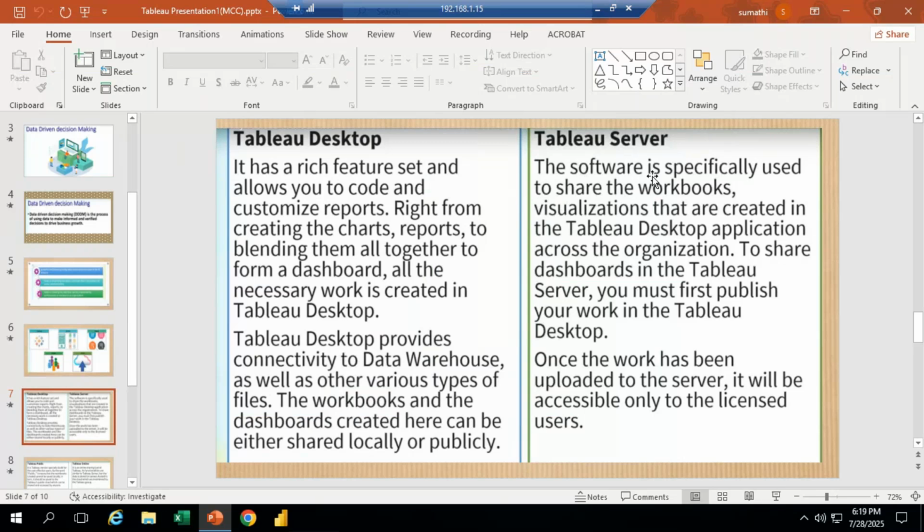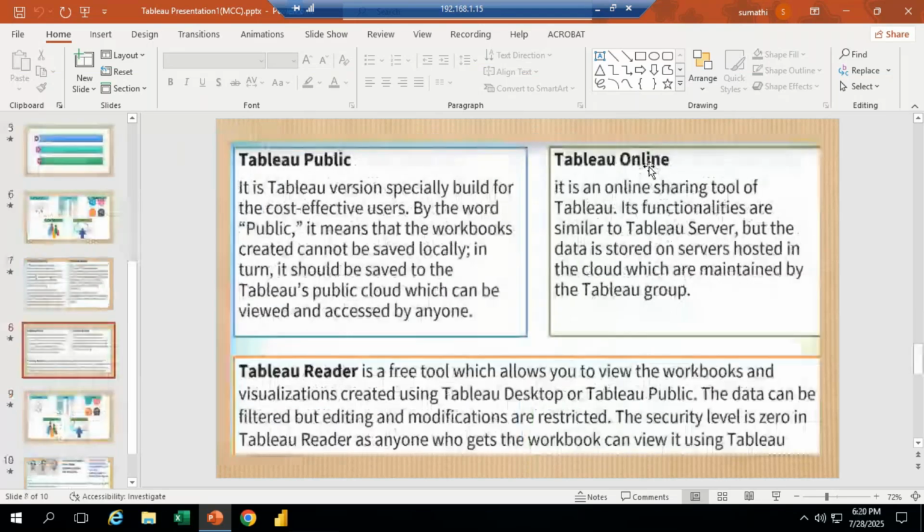The next option is Tableau Public. What does Tableau Public mean? If I am a learner, we can use Tableau Public. This is free of cost. Whatever data visualization we create is automatically saved on the Tableau Public cloud server only. This is the cloud version. So we can't save the data in our local system when we use Tableau Public.